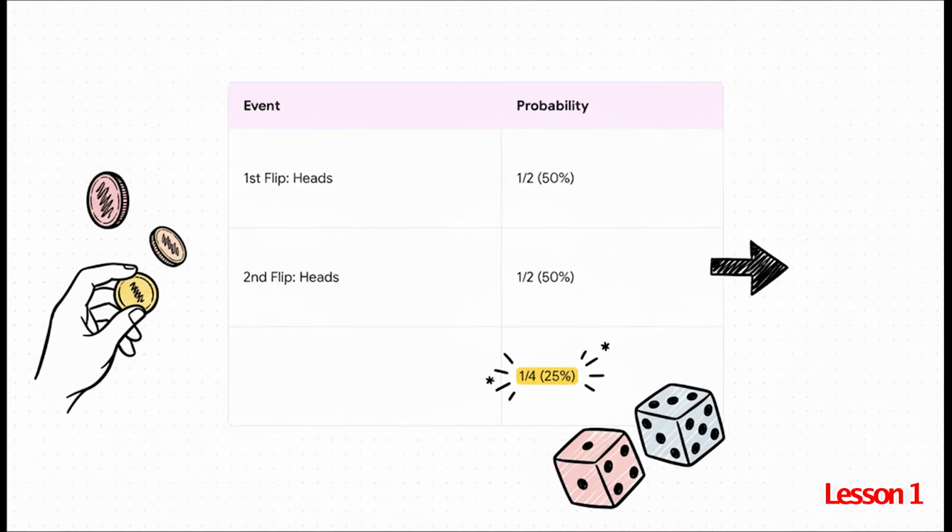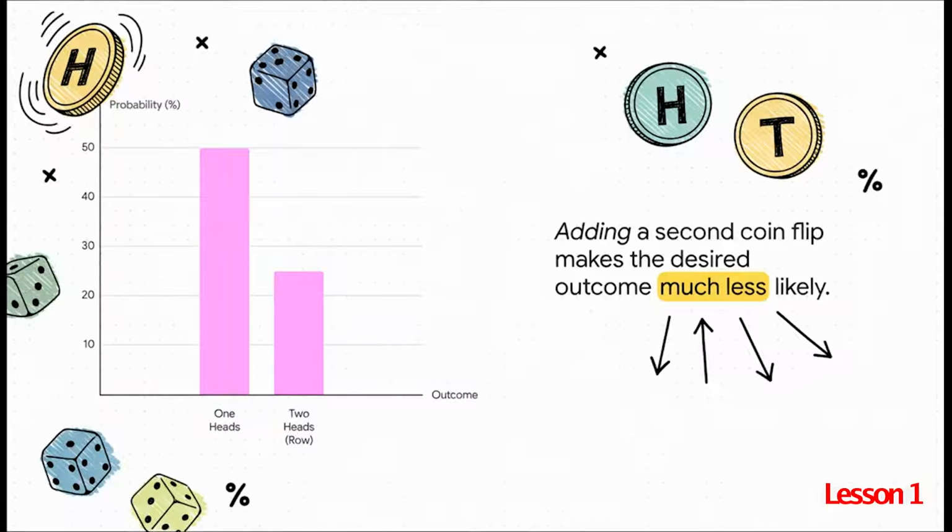Step 1. The probability of getting heads on the first flip is 1/2, or 50%, or 0.5. Step 2, the same thing. The second flip is also 1/2. Final step, we just have to multiply them. A half times a half gives us 1/4. So the probability of getting 2 heads in a row is actually 25%.